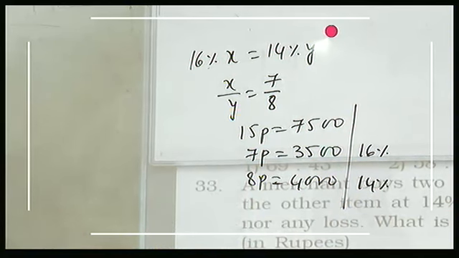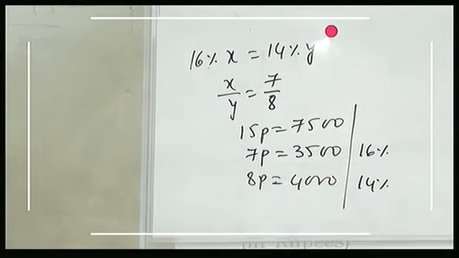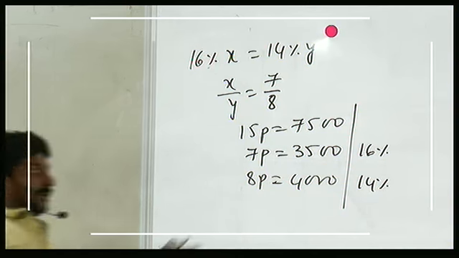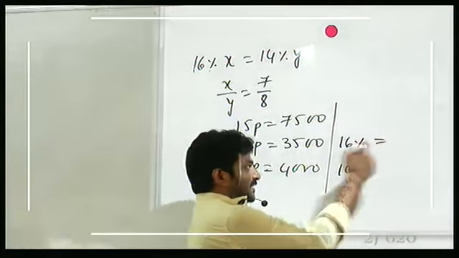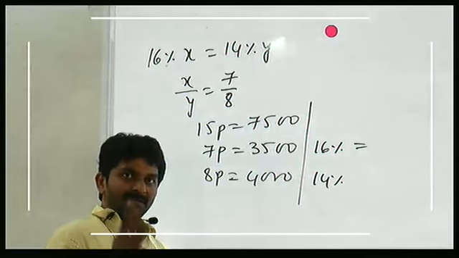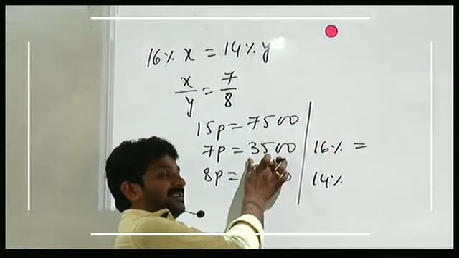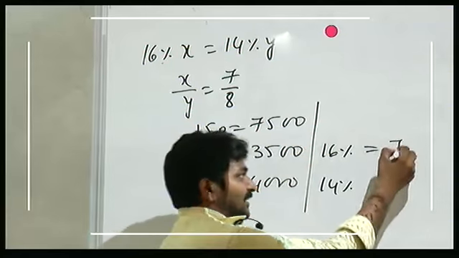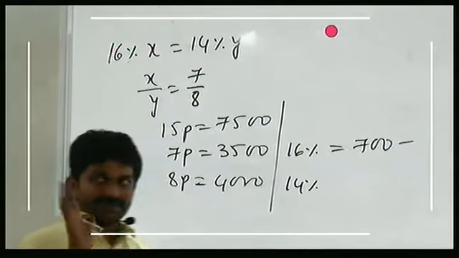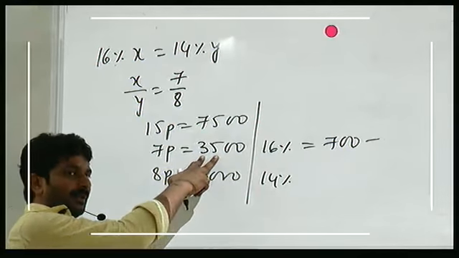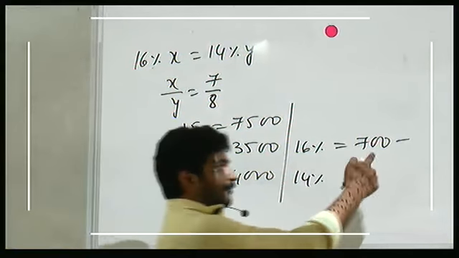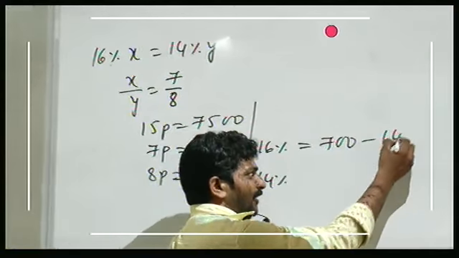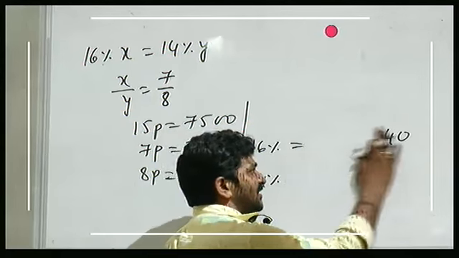3,500. What about 16% of 3,500? 20% minus 4%. Is that fine? Let's calculate 16%. 20% minus 4%. What about 10%? 350. 20%? From this you need to subtract 4%. What about 1%? 35. 2%? 70. 4%? 140. 700 minus 140. 560.